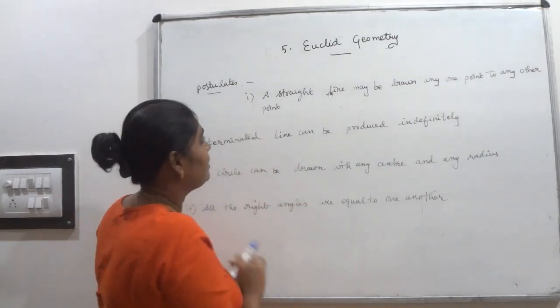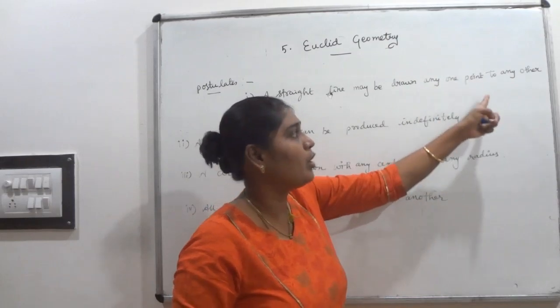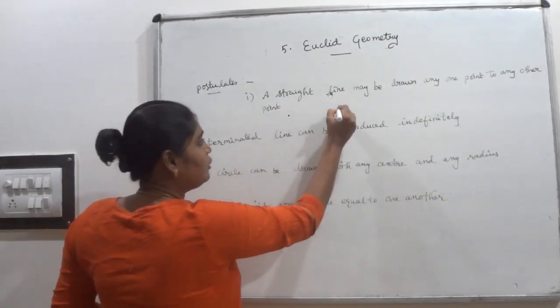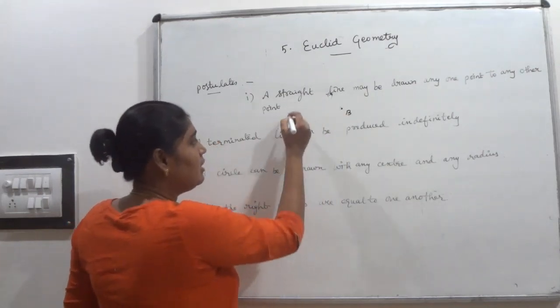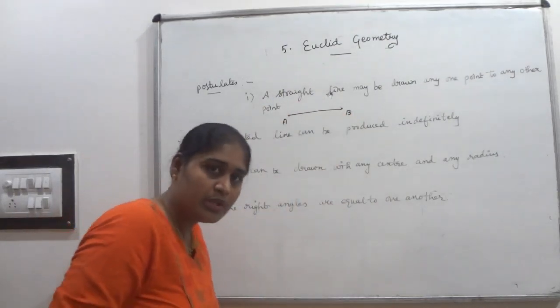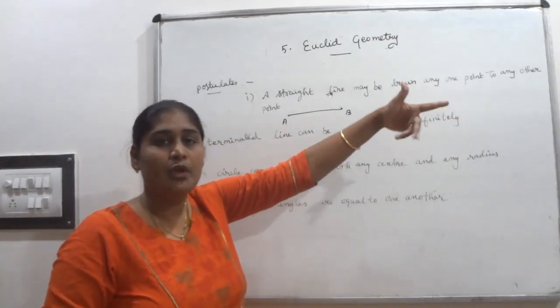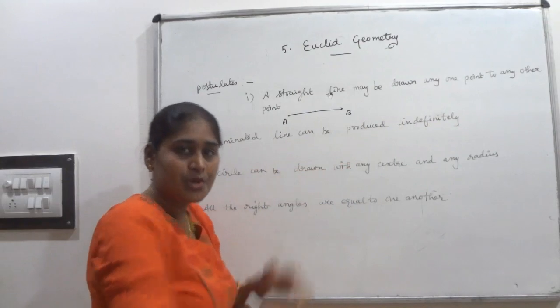The first statement: a straight line may be drawn from any one point to any other point. If you are making a straight line, that needs 2 points. The first one is A, the other point is B. When you draw a line, that needs 2 points. From the point A to B, I made one straight line.